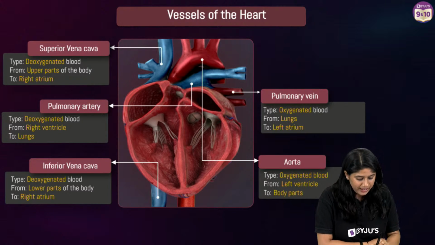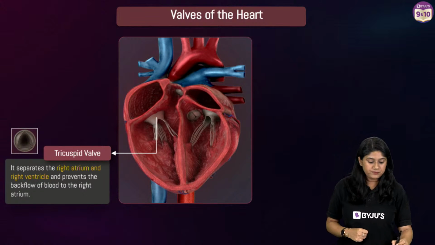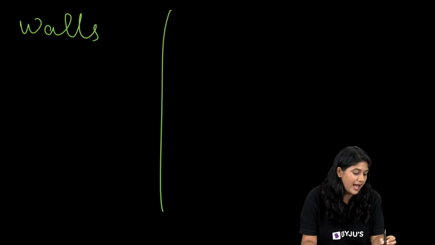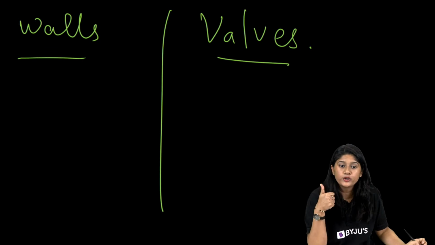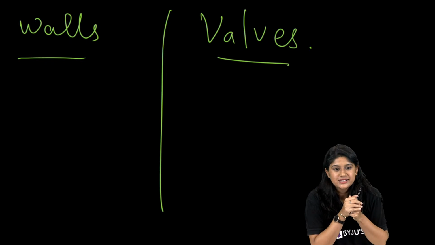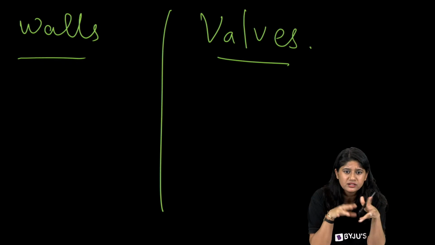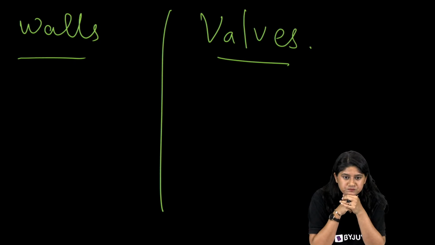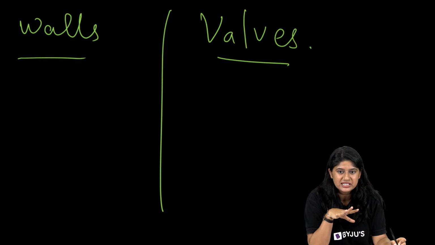Now let's talk about the valves, everyone. So here, we're starting with the valves. Now there's a difference, everyone. Wall and valve. You know the difference between these two? The pericardium is a kind of a layer which is very fluidy, but it's a membrane only. Everyone, you know the difference between these, right?